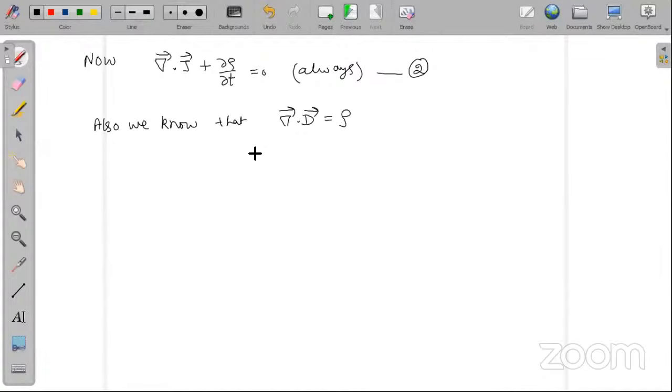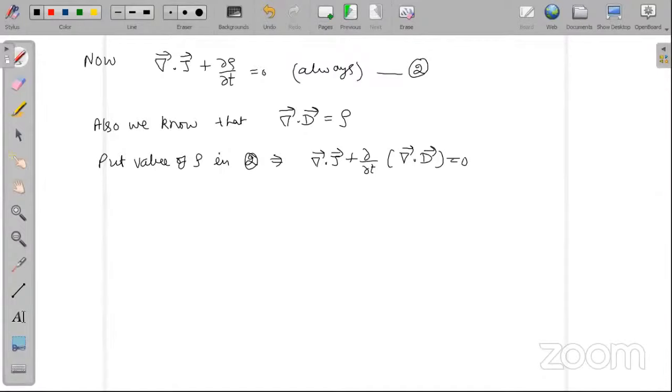Okay. So put the value of rho in equation number 2. What shall you get? Del dot J plus curly by curly t of del dot D is equal to 0.